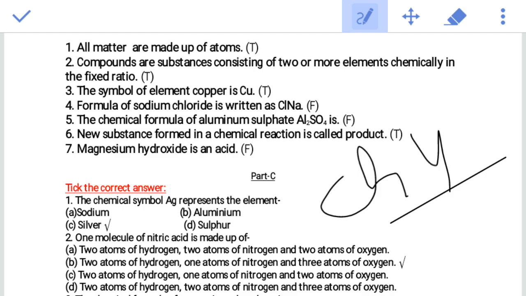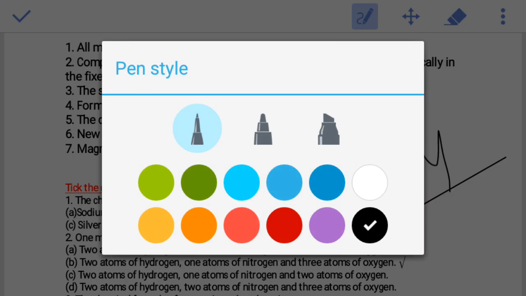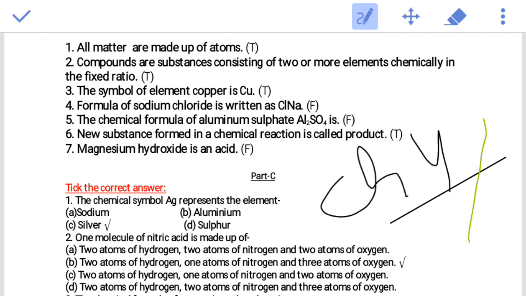In part C, number 1 question: the chemical symbol Ag represents the element. Sodium we know is Na, aluminium is Al, and silver is Ag. If I ask you what is the chemical symbol Au, Au stands for gold. Sulfur is S, so C is the correct answer.